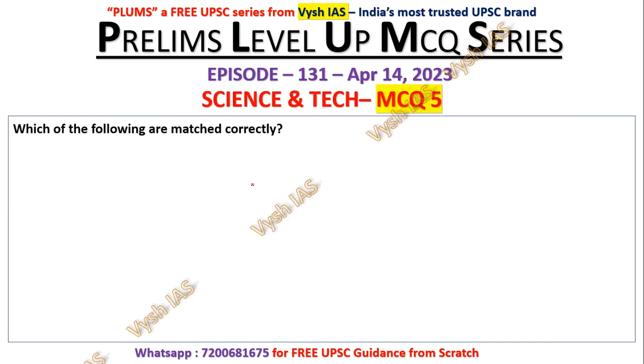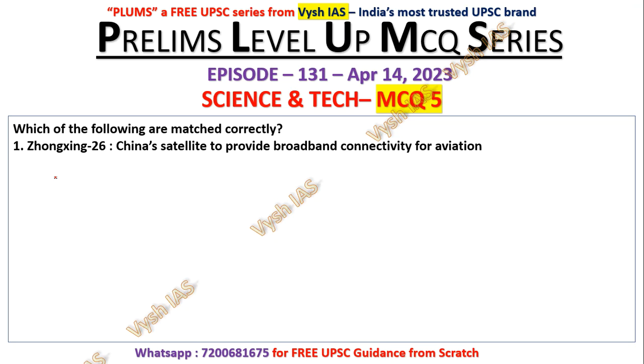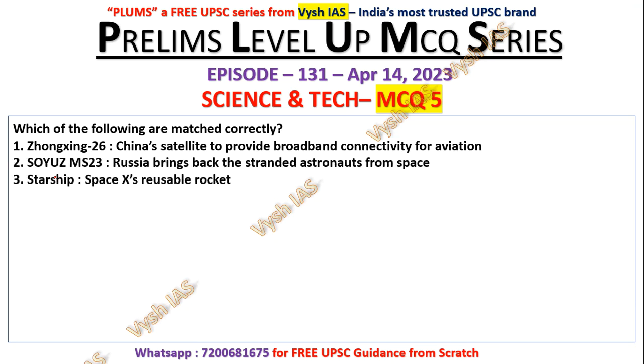Question number 5. Which of the following are matched correctly? So 3 missions, you can tell, space missions. Okay, this Zhongxing 26, Soyuz MS-23 and Starship are matched with different descriptions. Okay, so like this is China's satellite to provide broadband connectivity for aviation. This is Russia bringing back the stranded astronauts from space. This is Starship, SpaceX company's reusable rocket. Okay, so options are 1 only, 1 2 only, 1 2 3, none of these.